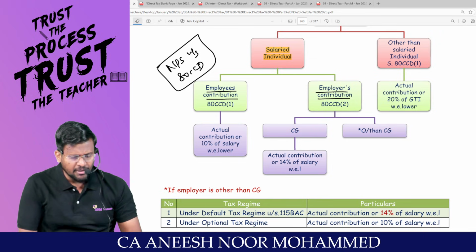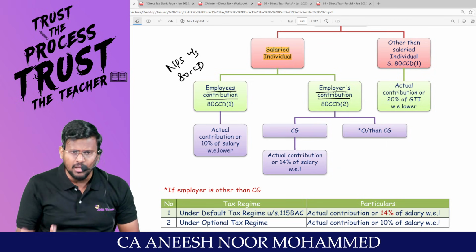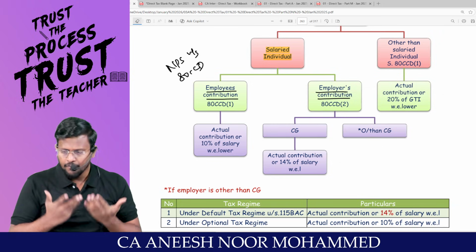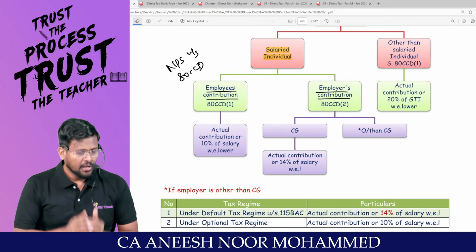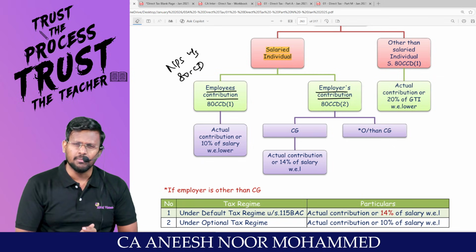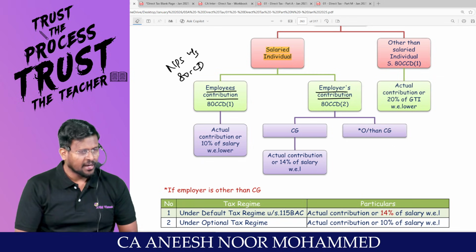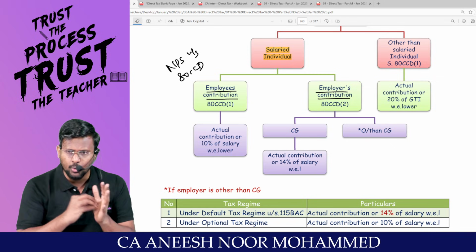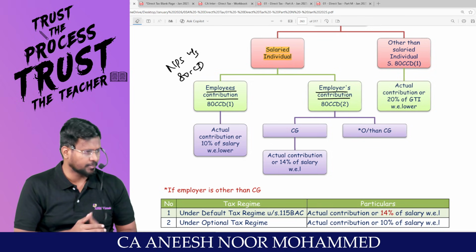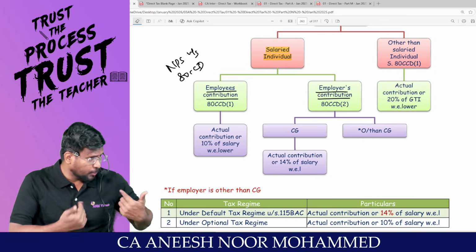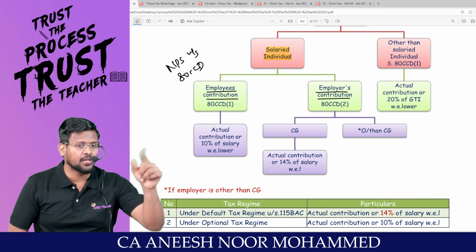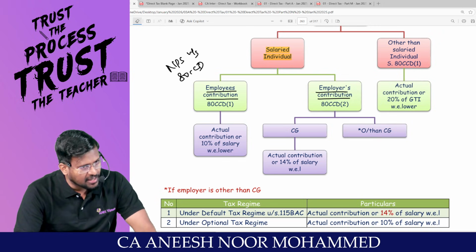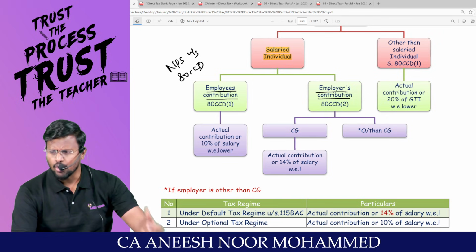It is the responsibility of the employer to take care of the employee. That means if you are my employee, you are spending your life for me, with me, for my company. You are providing services to me. If I am giving 100 rupees salary, my dear lovable students, the act is saying that I have to give an extra 10 rupees to you, but that 10 rupees should not be given to you as cash because you will spend it. Are you all really with me? So what I have to do is take 10 rupees from my pocket and deposit it in your name, in your account. That means after your retirement, you will already have 10 rupees contributed. Right, sir? Yes, sir. And I will also contribute 10 rupees for you.